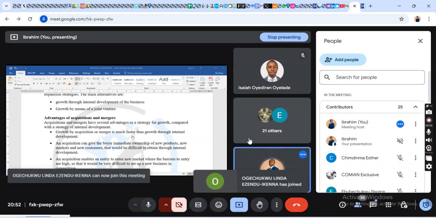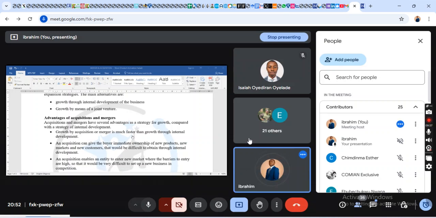And mergers. Now, this could also be a purpose of acquisition, because the question may ask you what are the advantages of acquisition or merger, or what are the reasons for acquisition and mergers, or what are the purposes. We've been talking about this purpose.